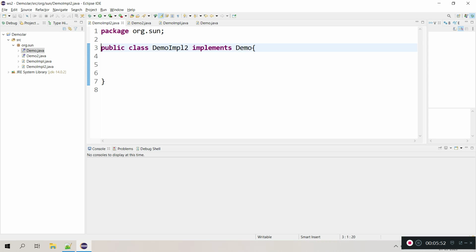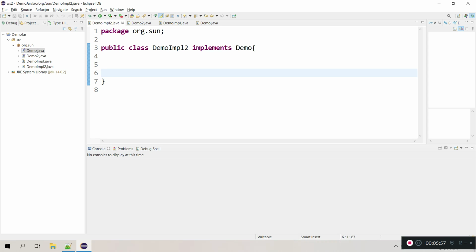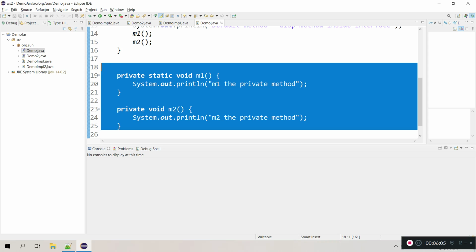That's the reason I don't have any compilation issue. I can simply use my implemented classes as before. The only change is within the interface, and that is the reusable code I am moving to the private static or private non-static methods.